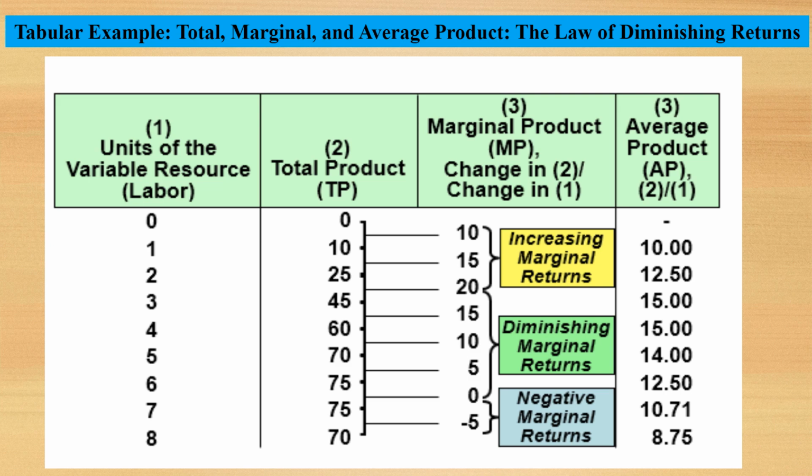In the last column, we have average product. What is average product? It is the ratio of total product divided by units of labor. The average product when the labor is 1 is 10. When we use 2 units of labor, our total product is 25, while average product is 12.5. When we use 3 units of labor, our total product is 45, while our average product is 15. So we have units of labor, total product, marginal product, and average product.